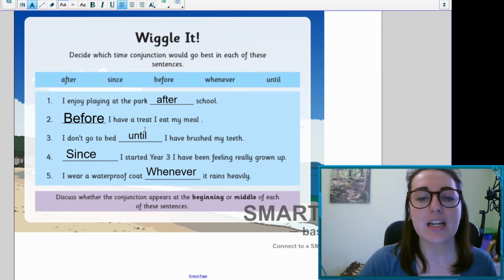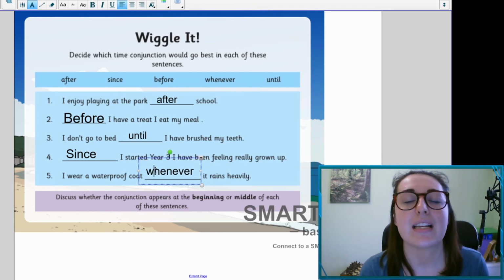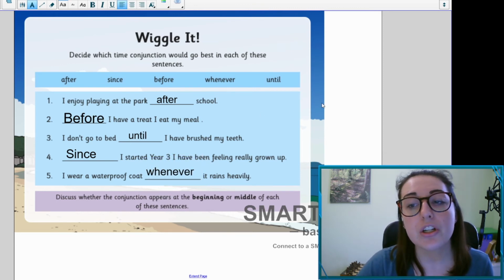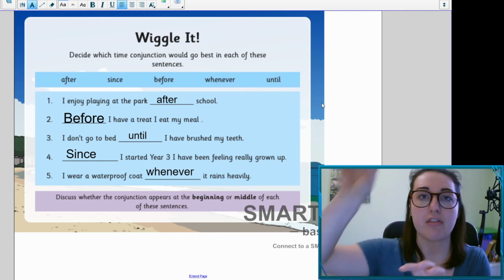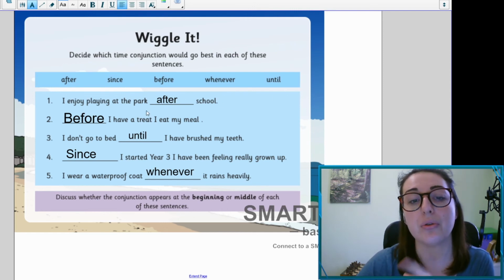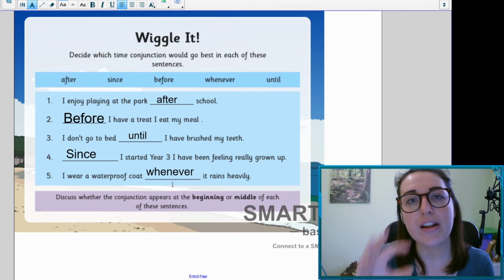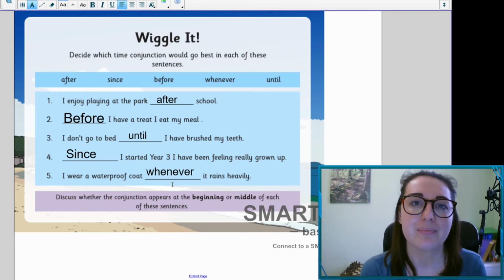Now, after, until, and whenever appear in the middle of the sentence, and before and since appear at the beginning of the sentence. But remember, we could change these sentences round, putting that conjunction either at the beginning or the middle as well. For example, after school, I enjoy playing at the park. Could you pause the video and think how you could move and reorder these sentences to put the conjunction in the opposite space?